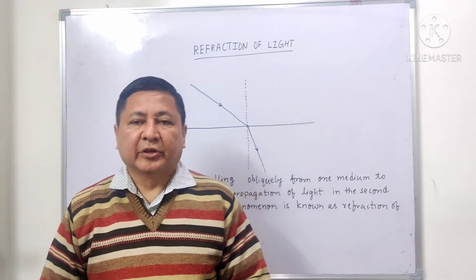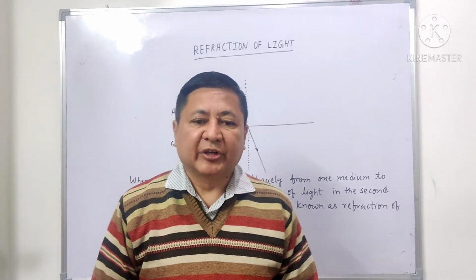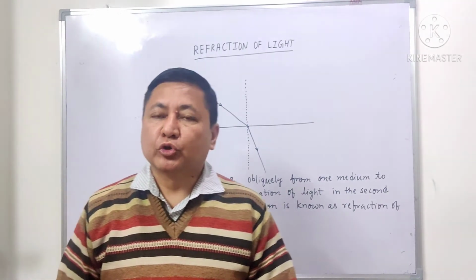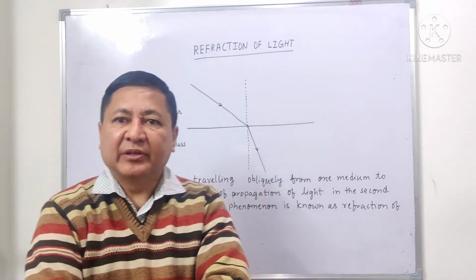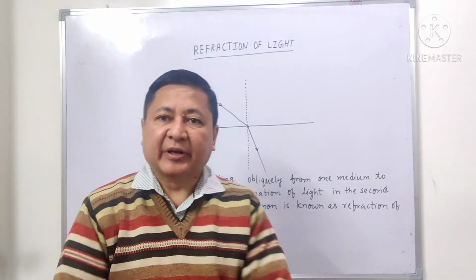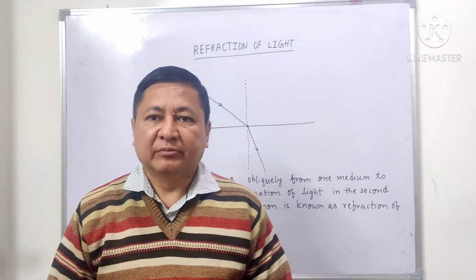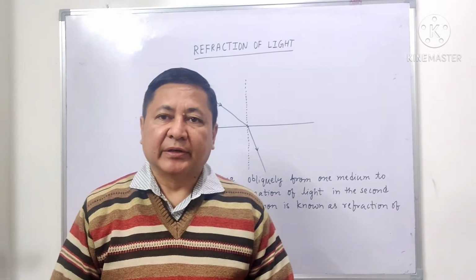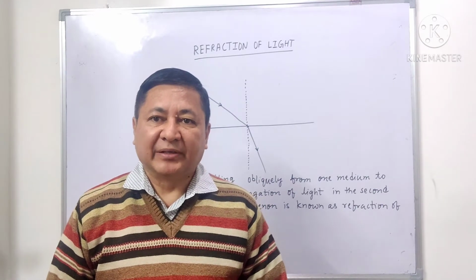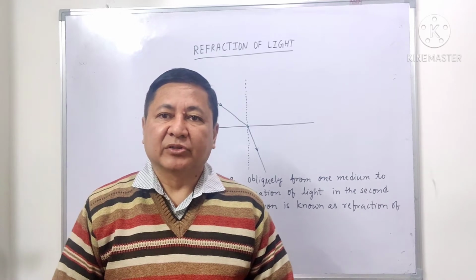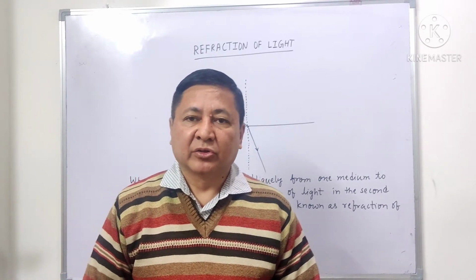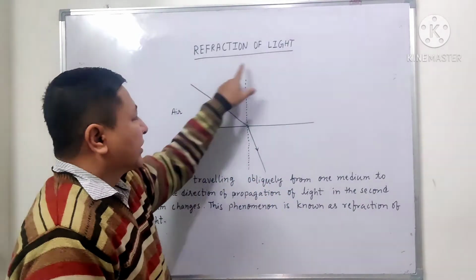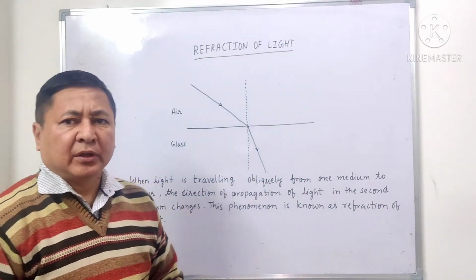Hello students, in the lower classes we have studied that light travels in a straight line. This is true as long as the light travels in the same medium. But if it travels from one medium to another, let's suppose from air to glass, the light does not travel straight, it bends. This bending of light is known as refraction of light. So today we are going to study the topic of refraction of light.